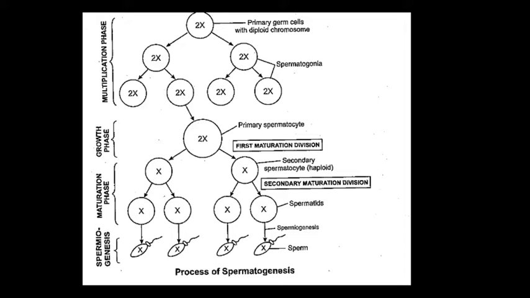Okay. Today we discuss gametogenesis. Okay. Now, what is gametogenesis? Gametogenesis is the process of gamete formation in sexually reproducing animals.